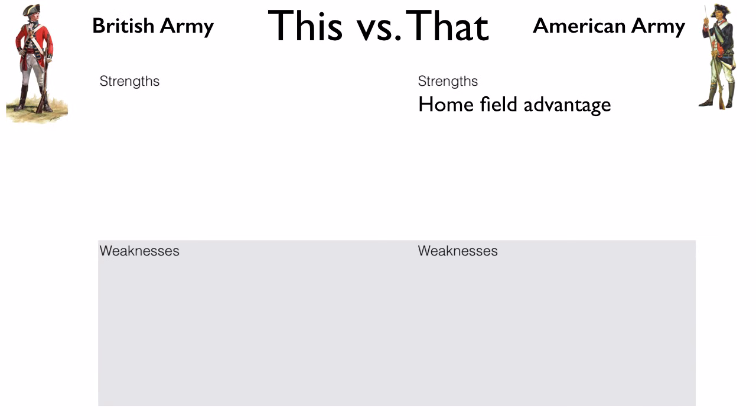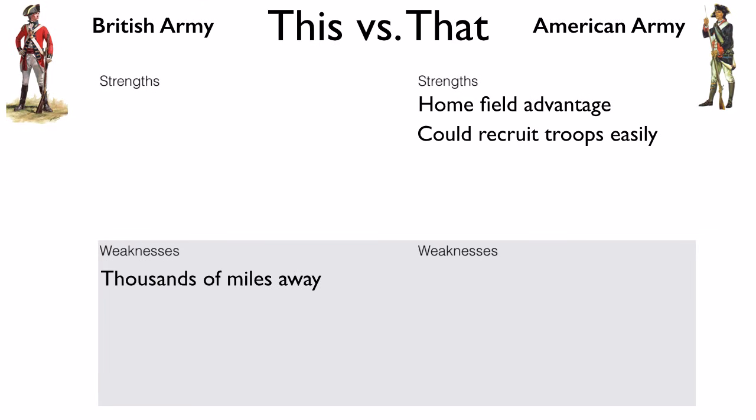Unlike the British, they knew where to get help. They could recruit new troops from across the countryside. The British, on the other hand, were thousands of miles away from home. They had to get troops mostly from Britain, as most Loyalists were not trained to fight in the King's army.